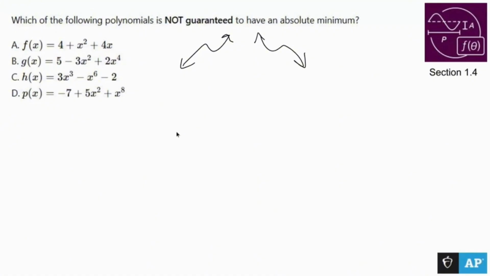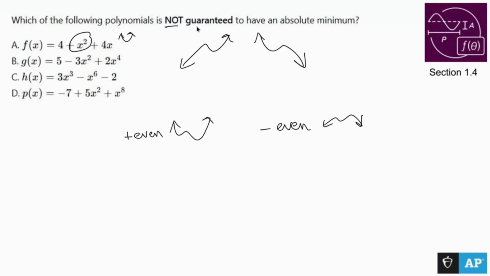Now, if it's going to have an absolute minimum, there's two even types, okay? A positive even leading coefficient, leading term rather, gives us a minimum, so that is what we want. A negative even leading degree is going to look like that. So what we want is a positive even leading term. Okay, so it could be this one. That's going to look like a U.